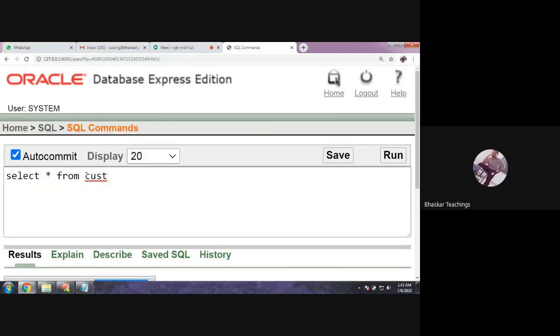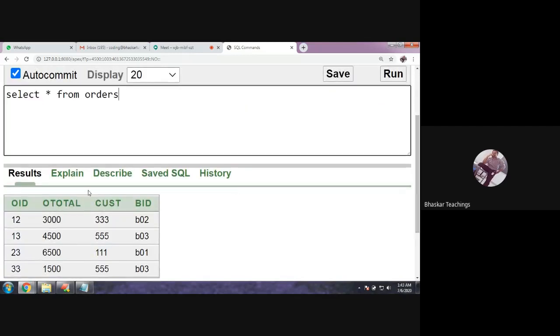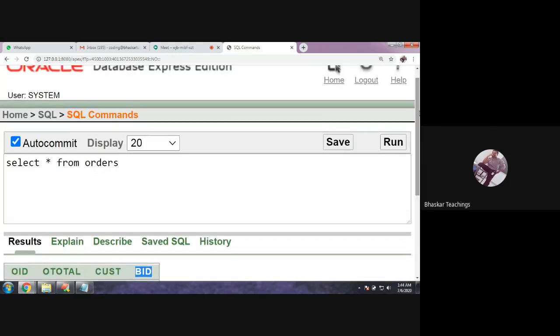Now, if you see the orders table, yeah. So the orders table has order ID, the bill, order total, customer, and this BID belongs to the third table. So you can ignore this for now because we performed the join operation with three tables. During that operation, I created a branch table also. You can ignore it for now. Only concentrate on OID, total, and customer. Okay, fine. So select star from orders. Okay, what do we have to do now?